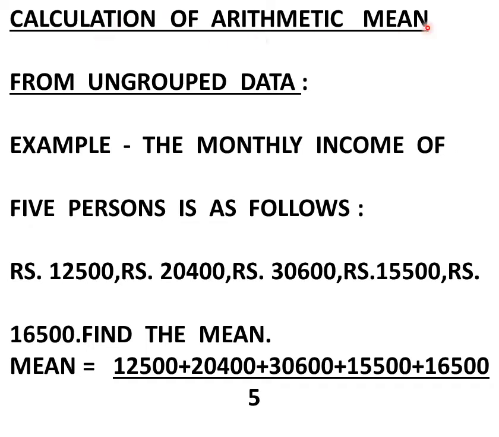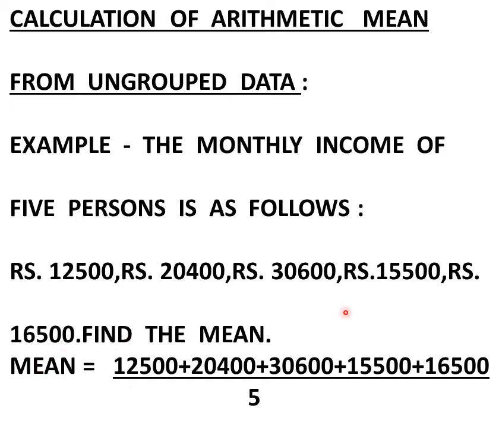Calculation of arithmetic mean from ungrouped data. Now I am going to take one example. The monthly income of 5 persons is as follows: rupees 12,500, rupees 20,400, rupees 30,600, rupees 15,500 and rupees 16,500.